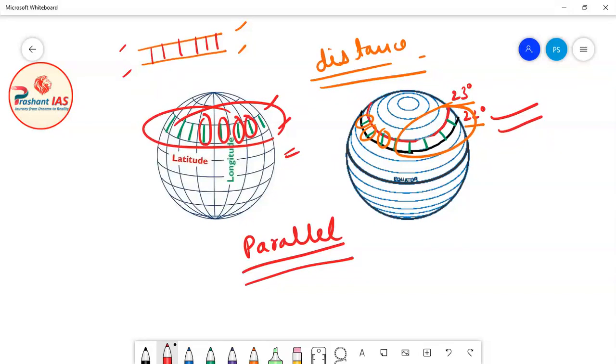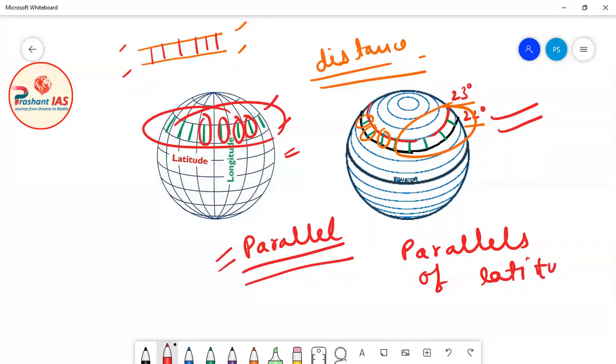This is the reason why these latitudinal circles are always parallel to each other. Parallel to each other means the distance between them always remains the same. The very basic meaning of parallel is that the distance between two lines remains the same. As these latitudinal circles are parallel to each other, they are also called parallels of latitudes. So this is their next property: they are known as parallels of latitudes because the distance between two latitudinal circles always remains constant, meaning they are parallel to each other.